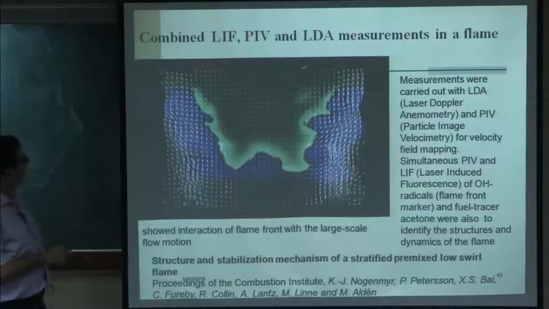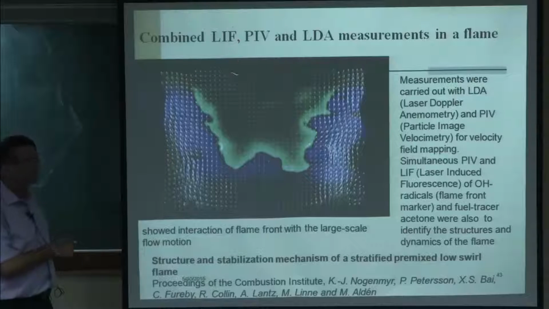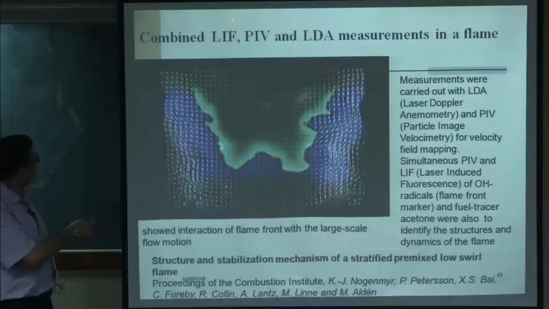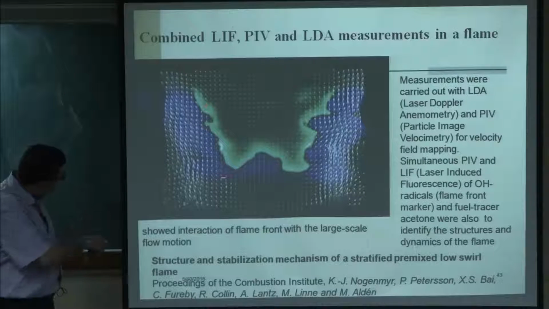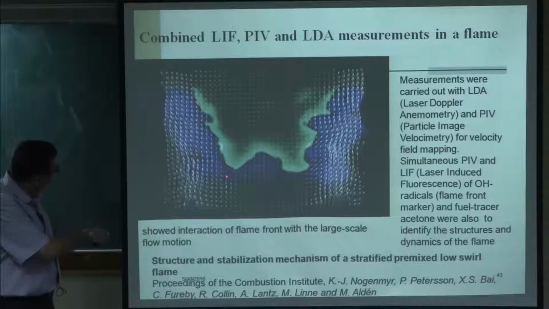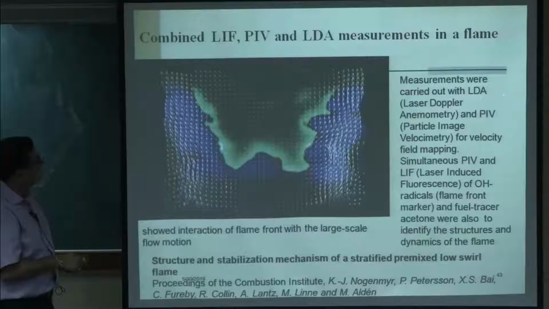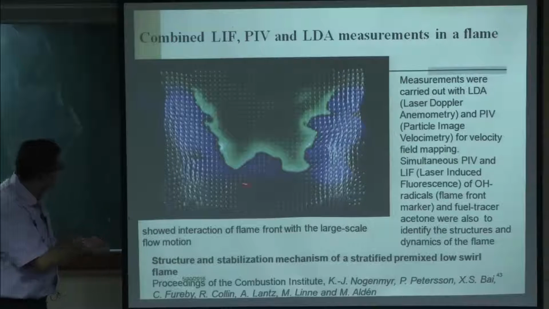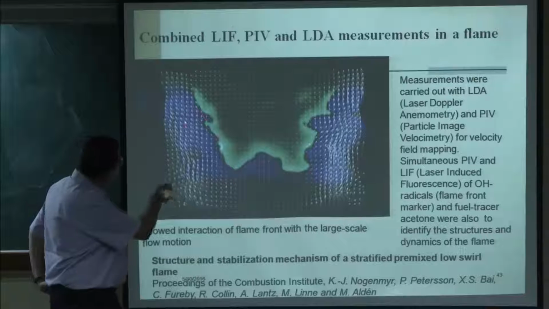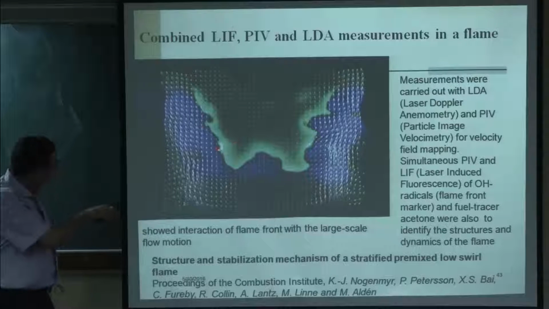This is another thing, as I mentioned, LIF can be combined with other measurements. So, it is a combined LIF, PIV and LDV measurement in a flame. You can see there, this is the velocity vector, these edges are obtained using the LDV and then the flame images, everything is there. So, measurements were carried out with LDV, PIV for velocity field mapping and simultaneous PIV and LIF of OH radicals. So, how the radical field changes with the flame can also be seen.